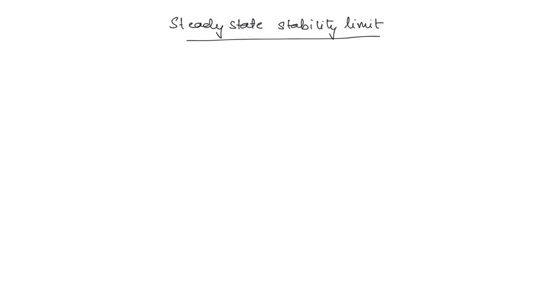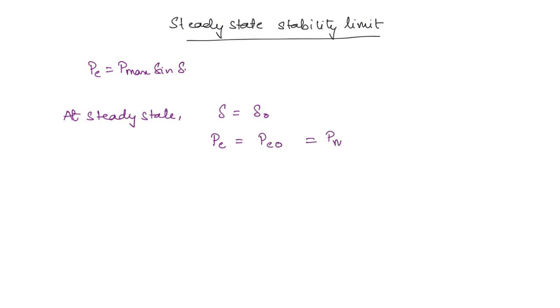So let us take the power angle equation. What is it? PE is equal to P max sine delta. Okay. Now we will consider a steady state wherein the value of delta we take as delta naught and the power we will take as PE naught, which is nothing but P max sine delta naught.